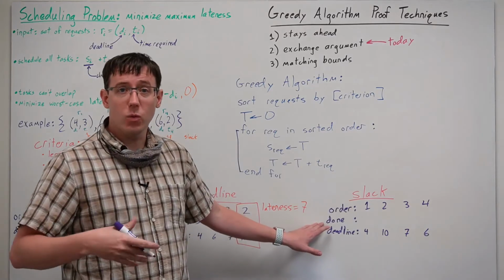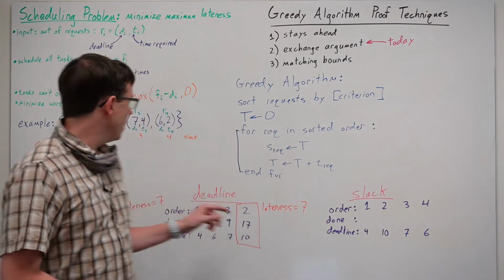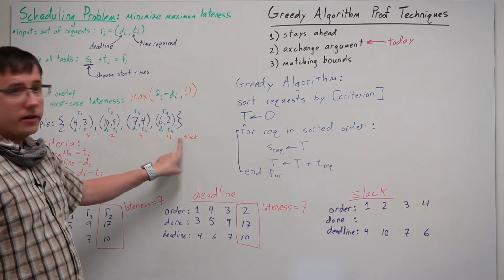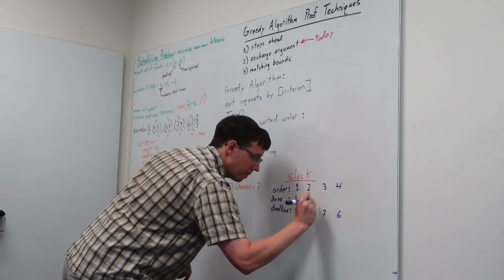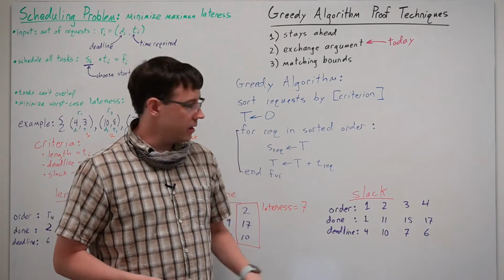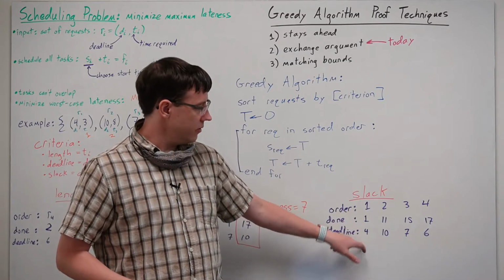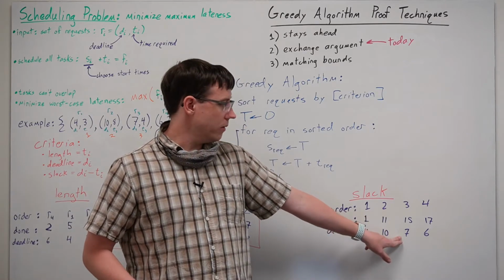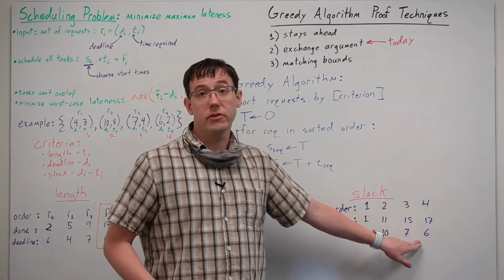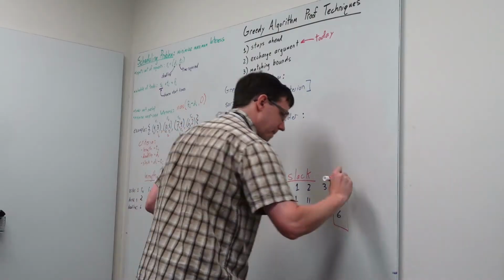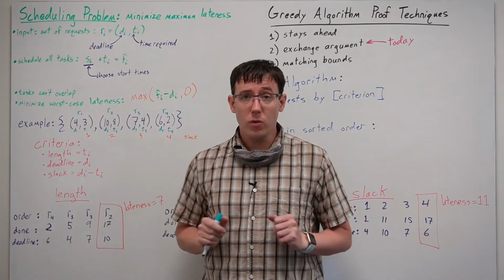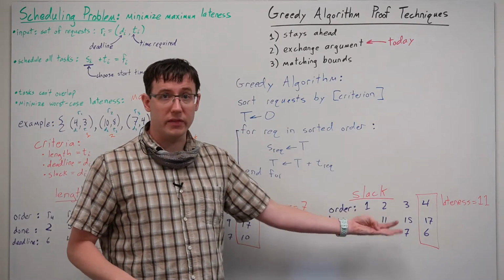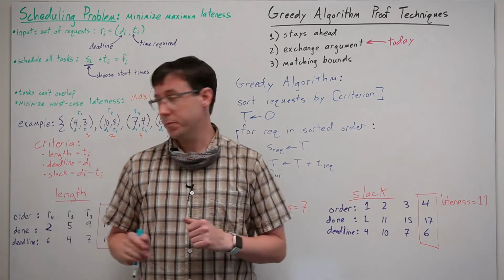And if we calculate when each request finishes, we get 1, 11, 15, 17. And that gives us a lateness of 0 for the first request, 1 for request 2, 8 for request 3, and 11 for request 4. And so right away we can rule out the slack time criterion. We have a counterexample showing that it doesn't give us an optimal algorithm.